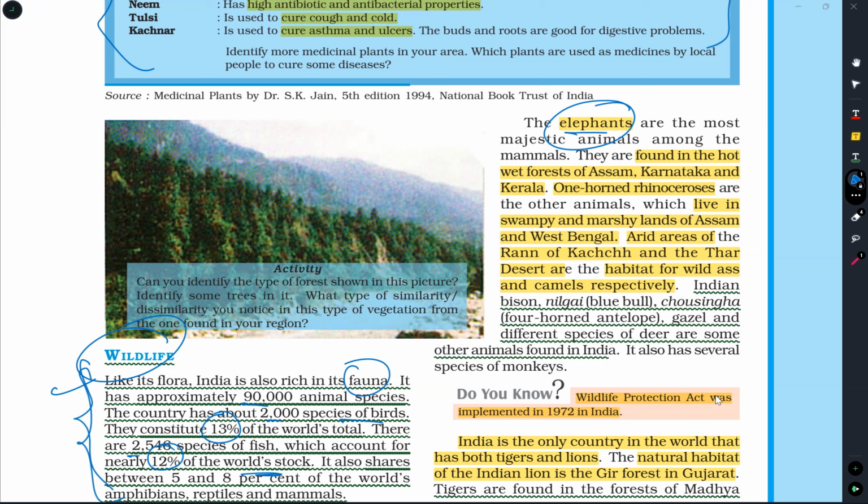See, these elephants are found in the hot wet forests of Assam, Karnataka and Kerala. One-horned rhinoceros live in swampy and marshy lands of Assam and West Bengal. Arid areas like the Rann of Kutch and Thar desert have camels and wild asses, they have given. These are the different kinds of animals found in India.